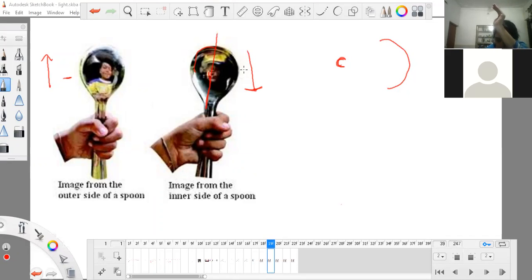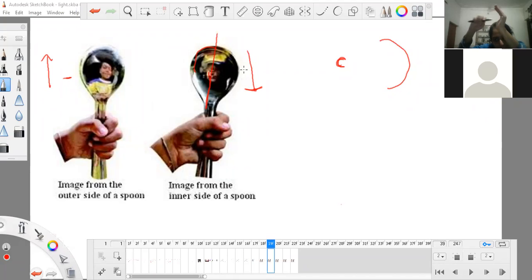The tip of my pen is showing the center of curvature. So this is the center of curvature. The center of curvature is not part of the mirror, but it is something which is present outside. You can see the curvature, this is a concave curve.